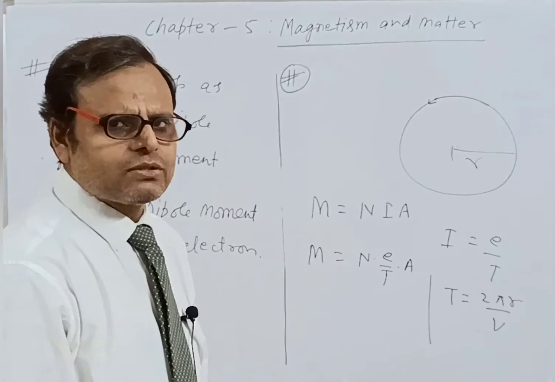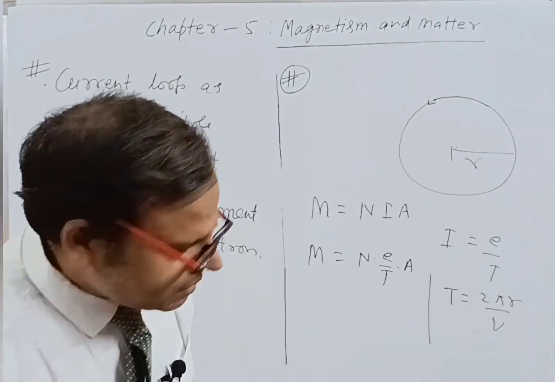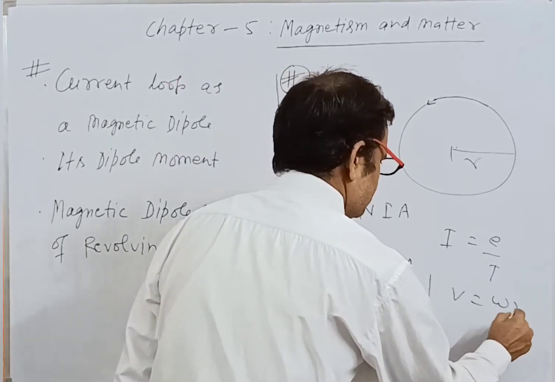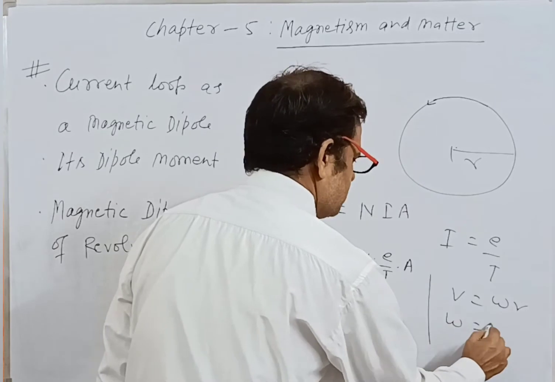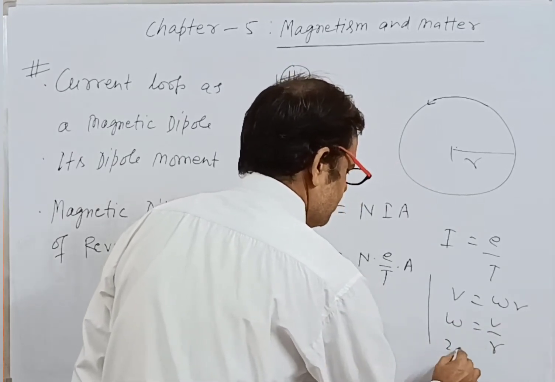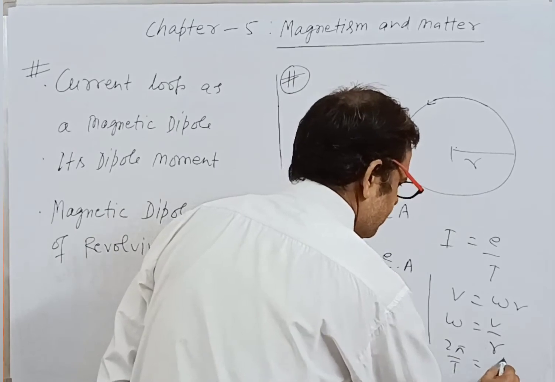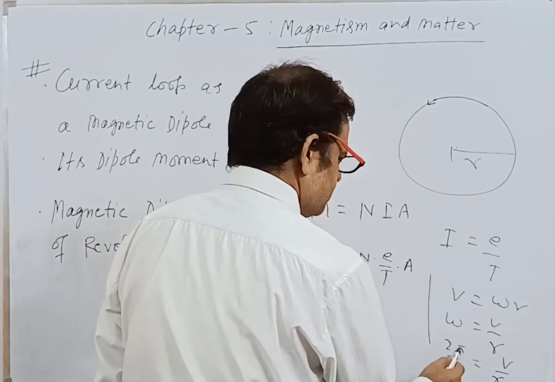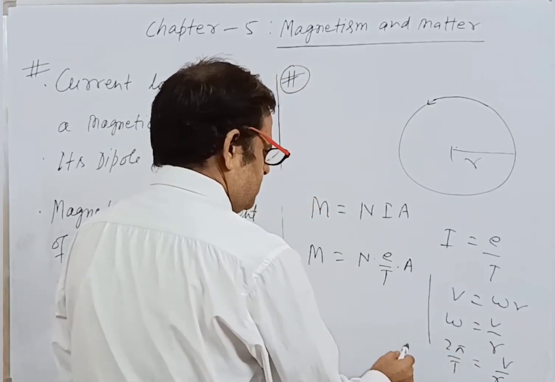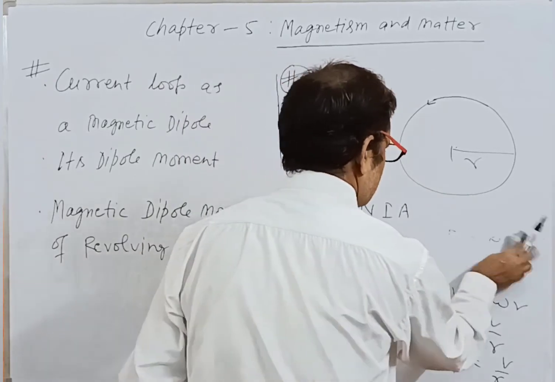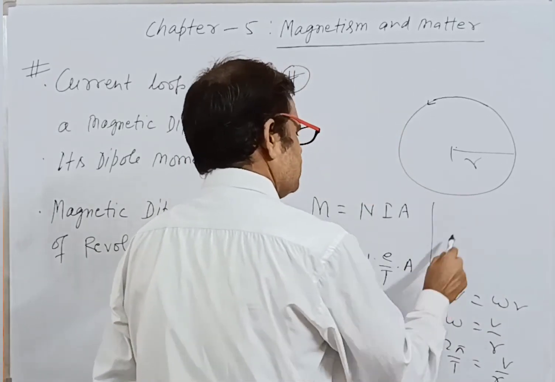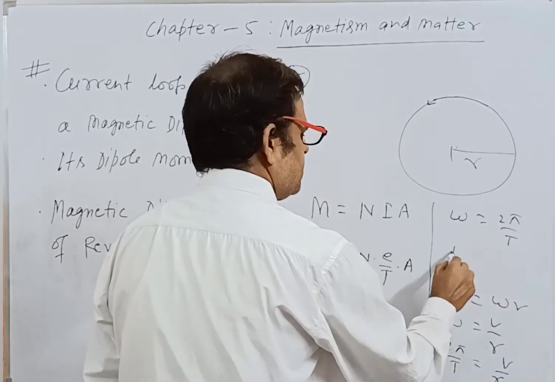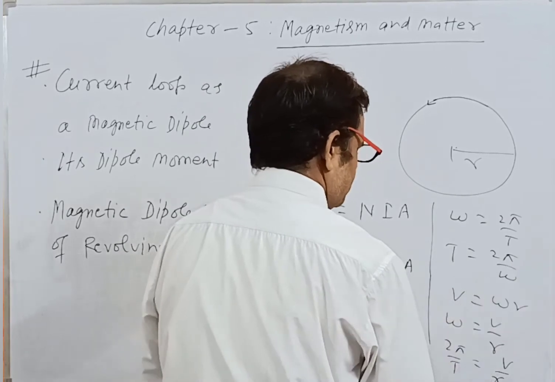Or by the formula v is equal to omega r, and omega is equal to v by r. Omega means 2 pi by T. In terms of omega, T is equal to 2 pi by omega.